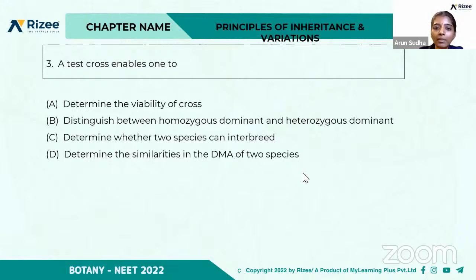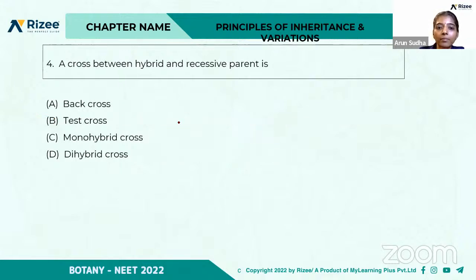So which is the right answer? A test cross enables one to, yeah, again B is the right answer. So it enables one to distinguish between the homozygous dominant or the heterozygous dominant, right?